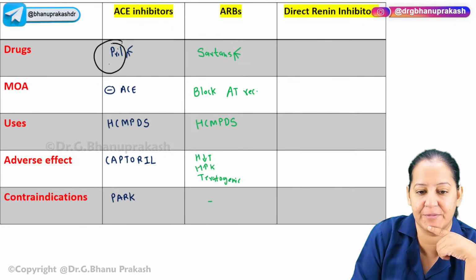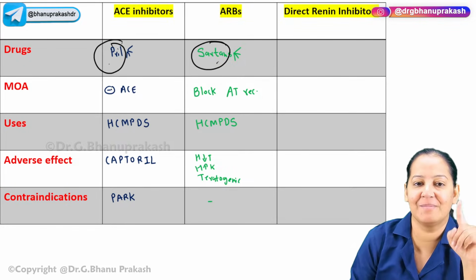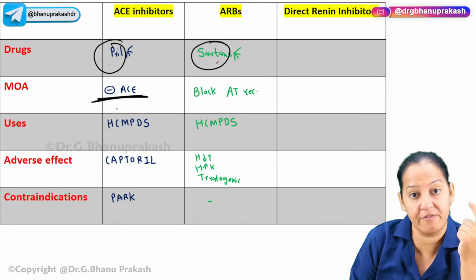All the drugs ending with pril. Here the suffix is sartan. All the drugs ending with sartan. Here the mechanism of action: it inhibits the ACE enzyme, so that angiotensin 1 does not convert into angiotensin 2.